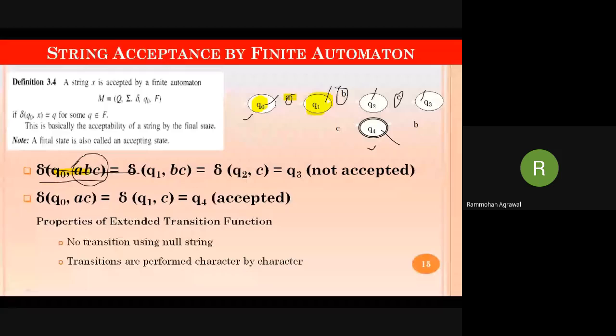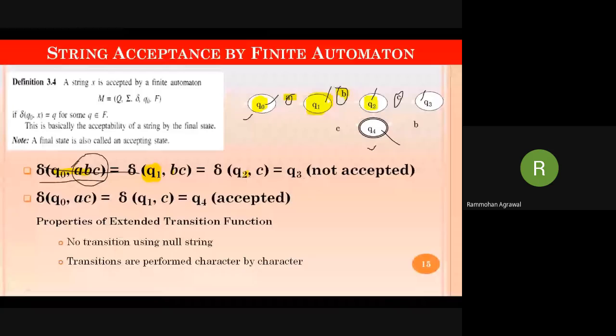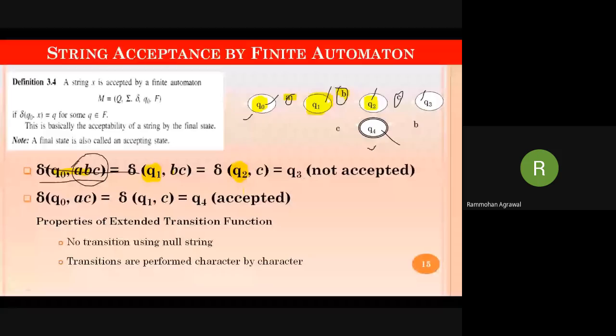The state has changed. Remaining input is BC. The next input we apply on Q1 is B, so we will come to Q2. Here the state has changed to Q2. And when we apply C on Q2, the state is again changed and it will come to Q3.